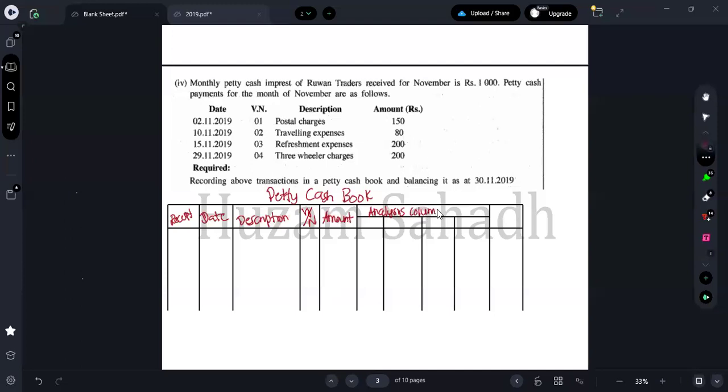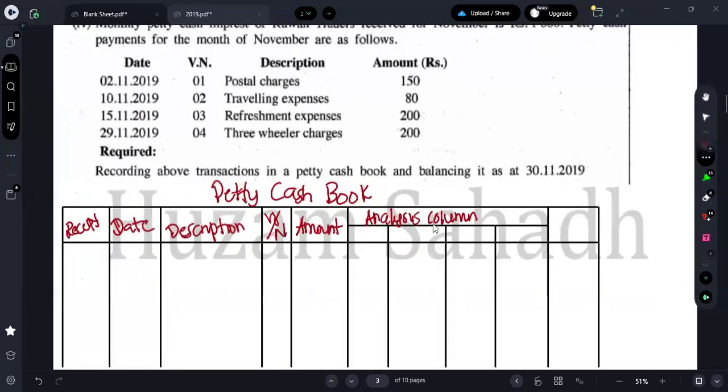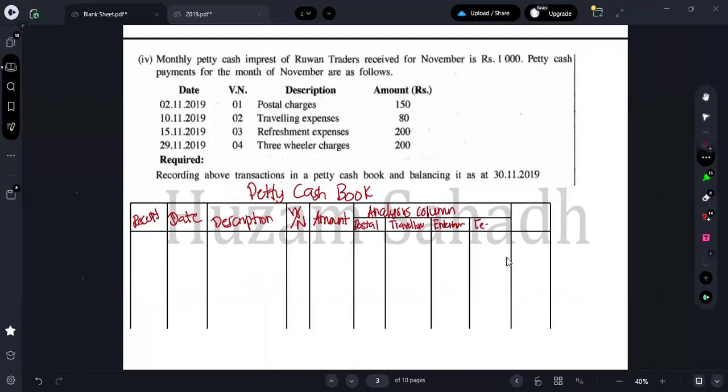So what are the analysis columns I can open? They have given, right? So I can open Postal. I can open Traveling. I can open Entertainment. There is nothing else to open here, right? So let me cut off this. This is not needed. Here I can open Ledger. Okay, so let me record it.